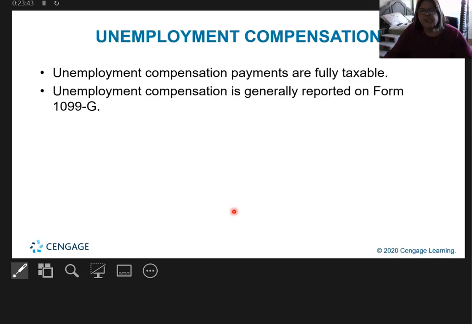Unemployment compensation is fully taxable. This is really important for those of you who just finished the year of the pandemic where you got extended unemployment. Unemployment will be sent to you on a 1099-G, okay? And it is taxable. However, because of the pandemic, the government has decided that I think the first 10,200 of it will not be taxable. So you guys need to know that if you got unemployment, it will be taxable.